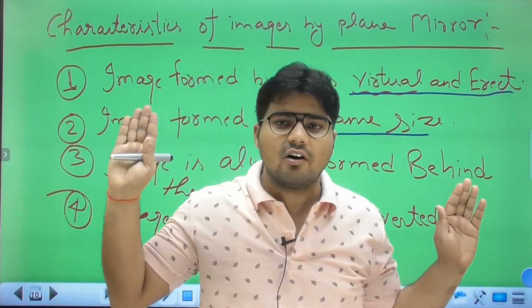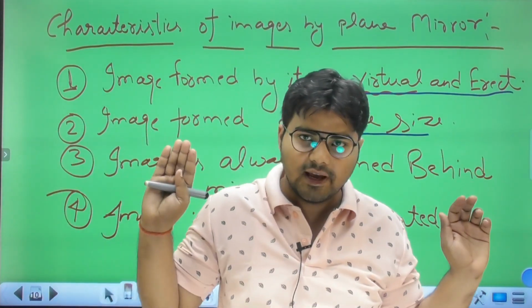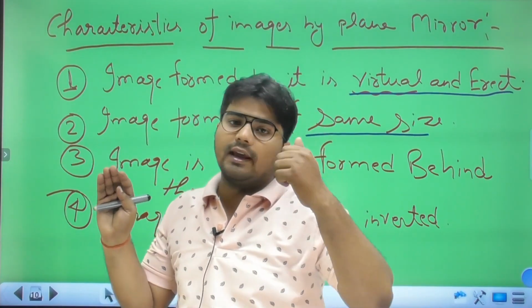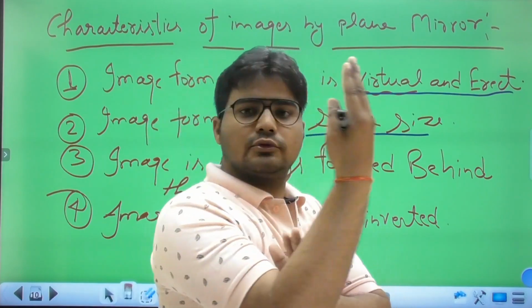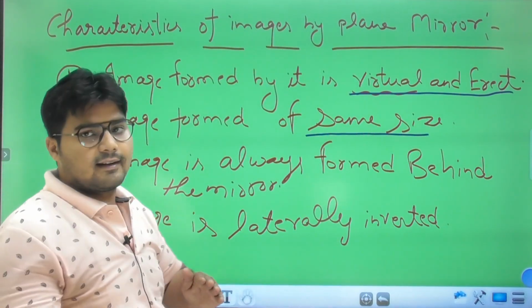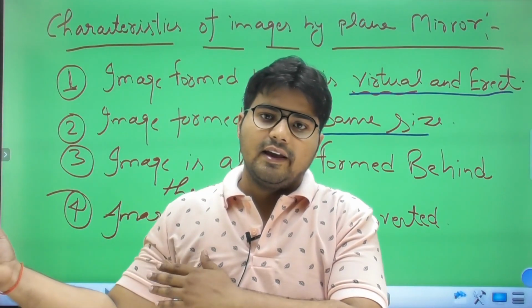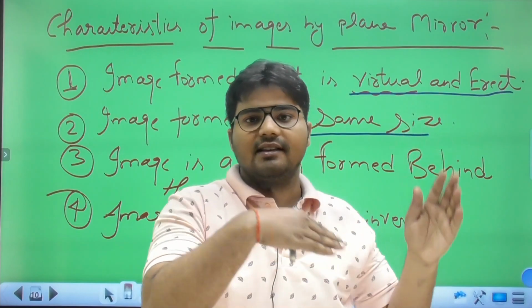Whatever is on the right of the object, in the image of a plane mirror it becomes the left. So the image is laterally inverted.